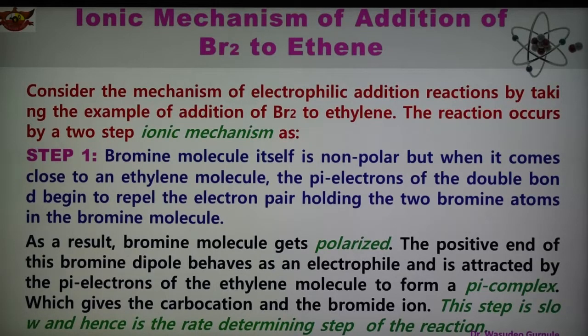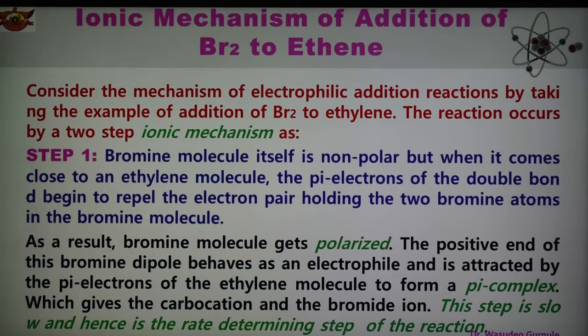First one is the ionic mechanism of addition of bromine to ethene, and as we know, this is the electrophilic addition reaction. It is the mechanism of electrophilic addition reaction, taking the example of addition of bromine to ethylene.